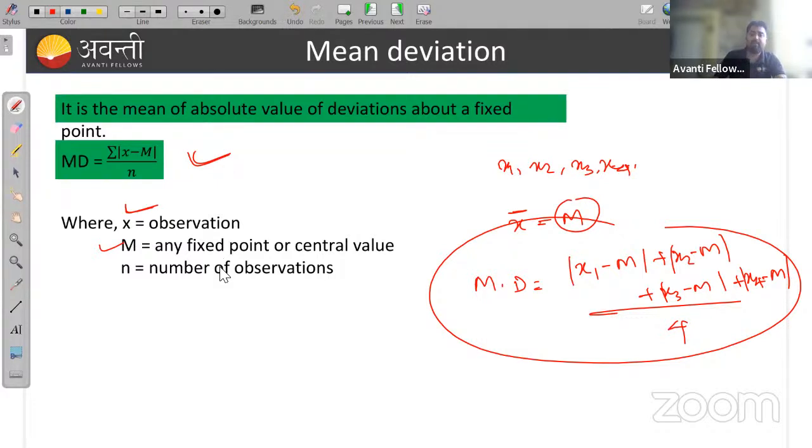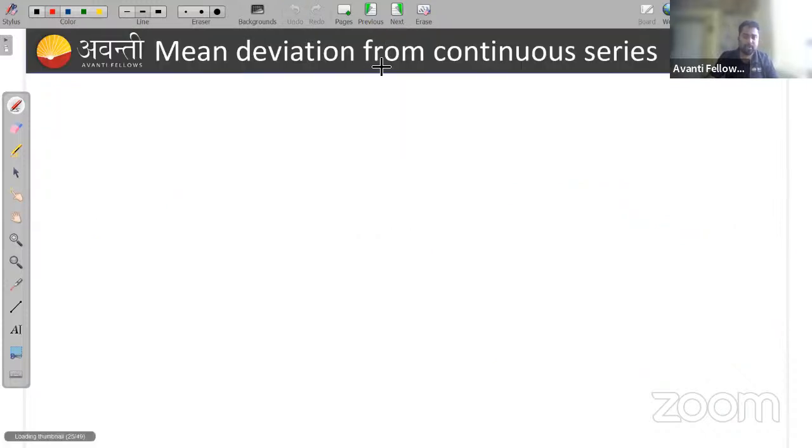Okay, any value I am taking m. So how much the given data deviates from m. Then you need to find the mean of those data. First you need to find the sum of all the deviations from the given fixed number or central value, then divide by the number of observations, and you will get the mean deviation. Is that clear to everyone? Okay, so this is my mean deviation.